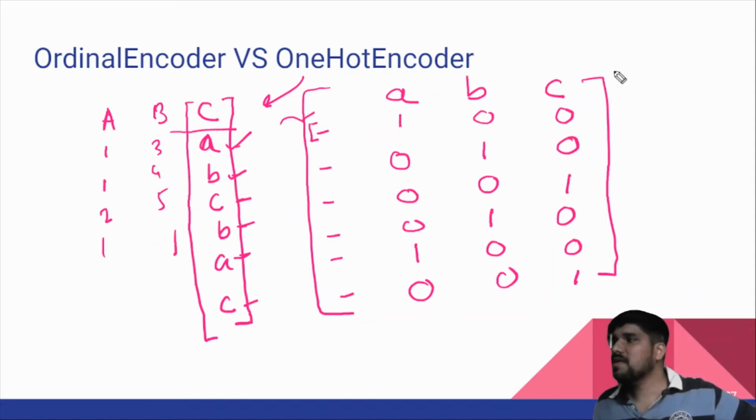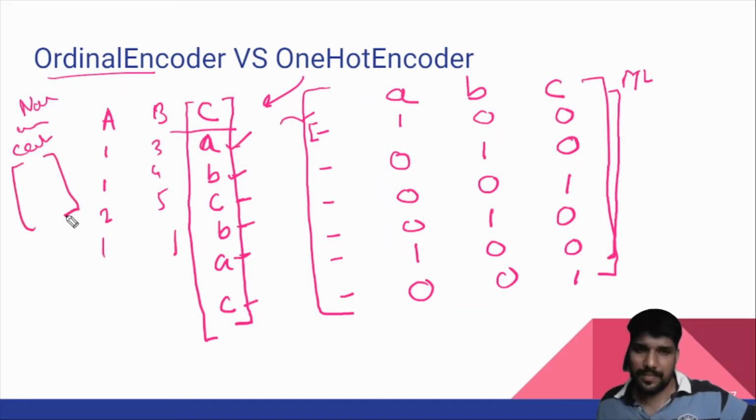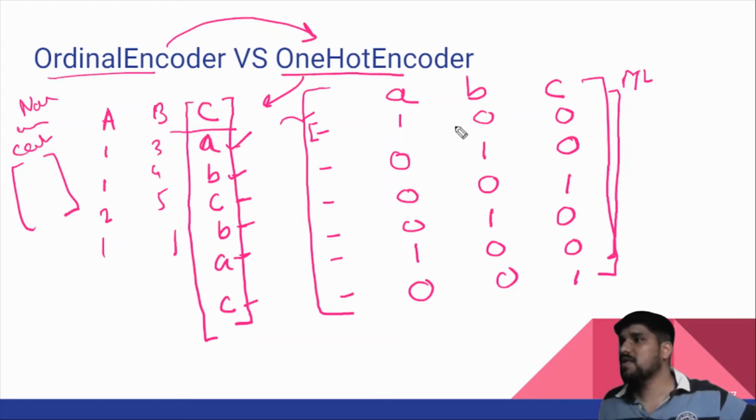Now what is the benefit, guys? Here the algorithm will not see this as ordinal in nature. In ordinal encoding, there is a natural ordering provided to the categories, though there is no such ordering. This drawback is overcome in one hot encoding, because we are not giving any order; we are just specifying 1 for the value that is present and 0 for the others. So 'one' means the value is present, and 'hot' means 0 for the others.